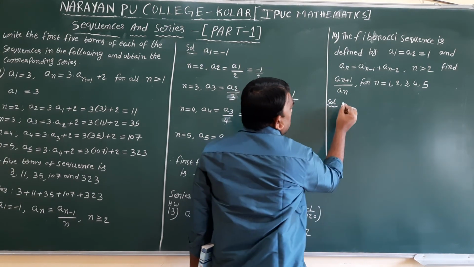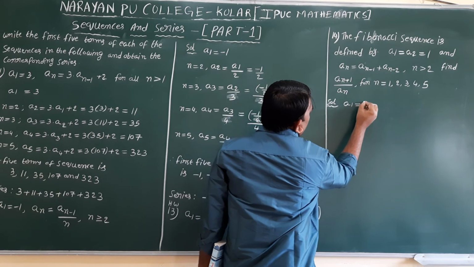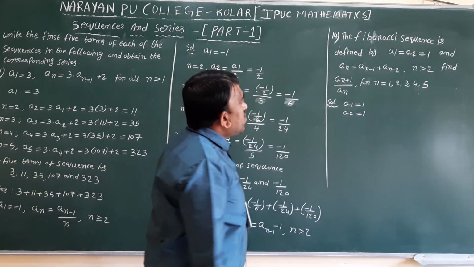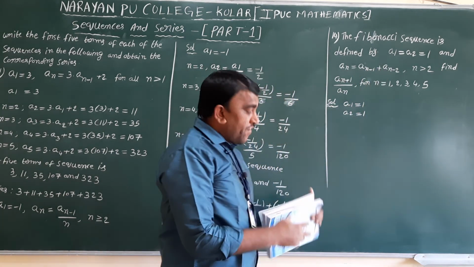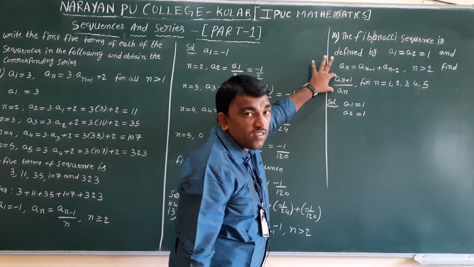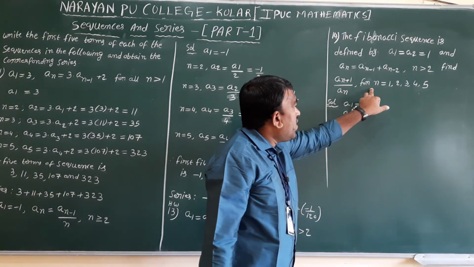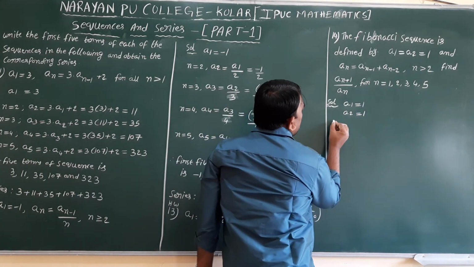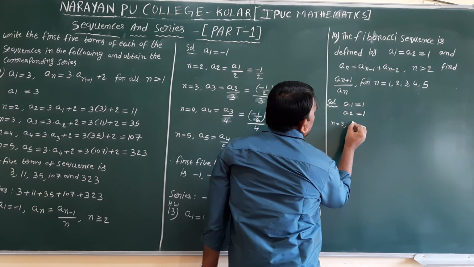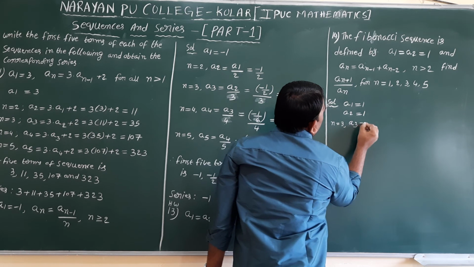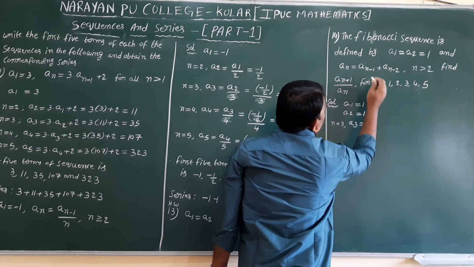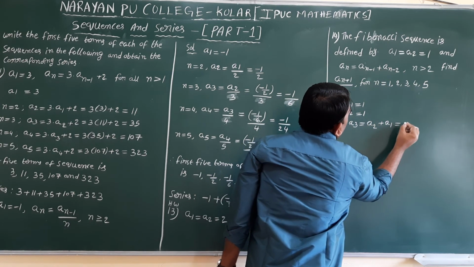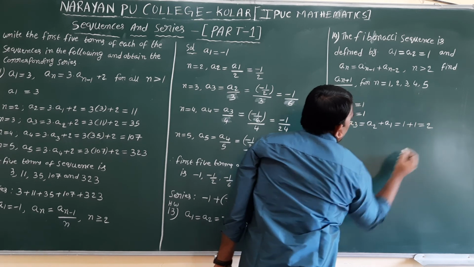Solution, the first two values are given. a1 value 1 is given, a2 value also 1 is given. So here the sequence we need to calculate. After getting the sequence, the value of this we need to calculate. For that n value up to where, from 1 to 5. So n equal to 3. a3 equal to a, 3 minus 1 is a2, plus a, 3 minus 2 is a1. So 1 plus 1, 2.